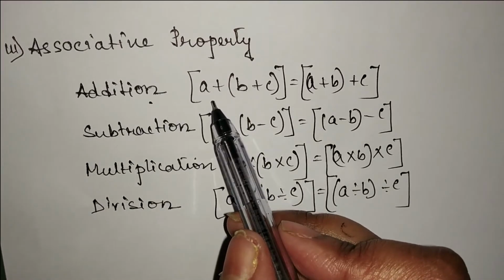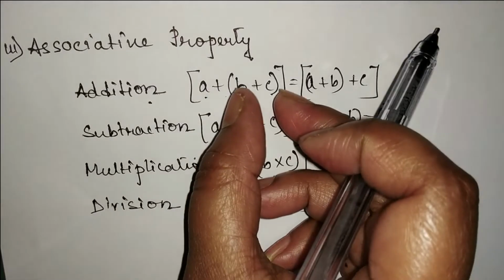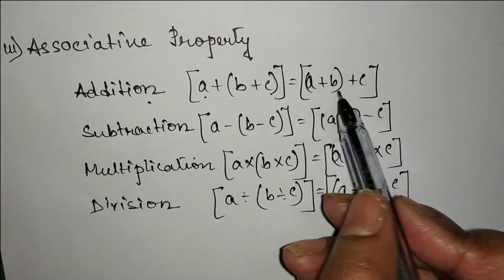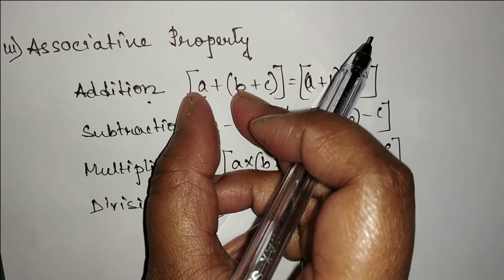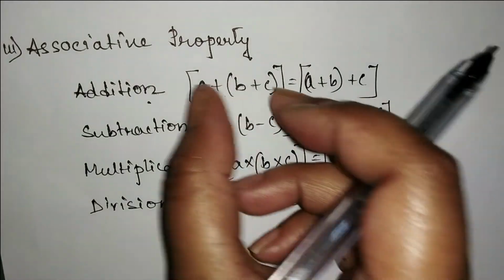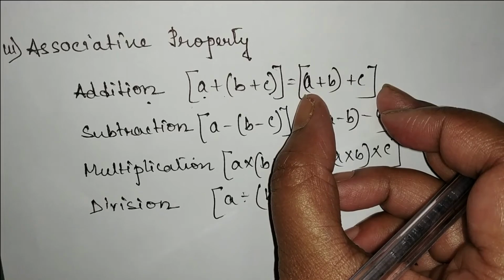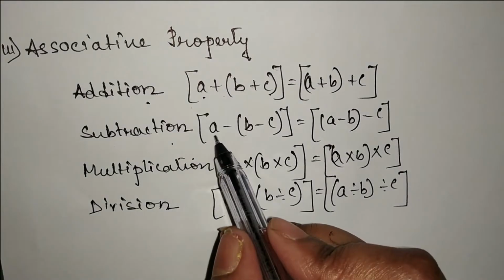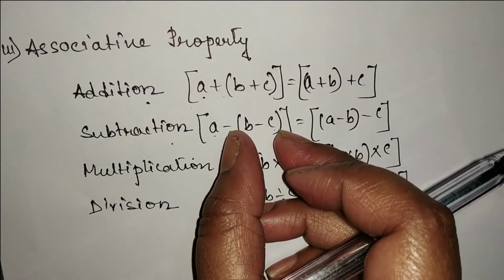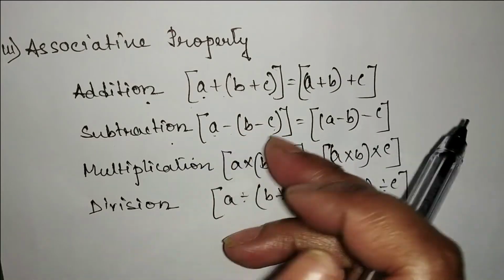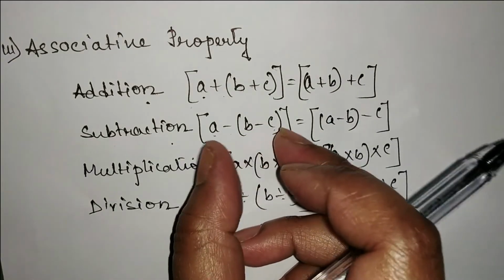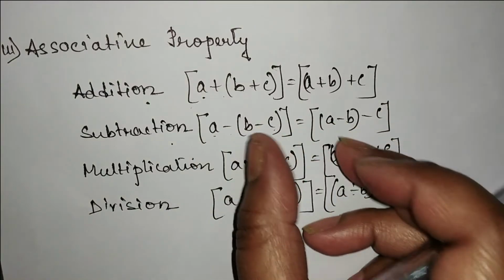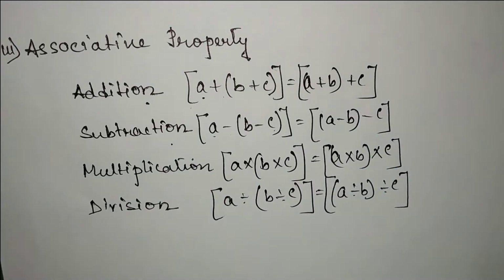See, the rule for addition is A plus B plus C. That means after B plus C, put it together, and A you put separately, and then after rearranging the number, say A plus B you put together and C separately. After adding these, if you get the same number, then you can say that addition is associative. Similarly, in case of subtraction, A minus B minus C means after subtracting this number, then if you subtract the number from A, whatever number you are getting, and from here after subtracting, if you get the same number, then you can say that subtraction is associative.